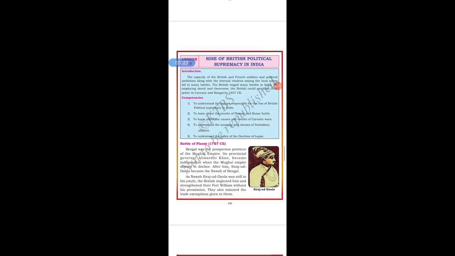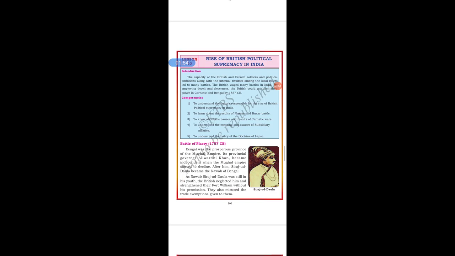So let us start this chapter with the Battle of Plassey, which took place in the year 1757 CE. Students, Bengal was the prosperous province of the Mughal Empire. Its provincial governor Ali Vardi Khan became independent when the Mughal Empire started to decline. After him, Siraj-ud-Dawla became the Nawab of Bengal.